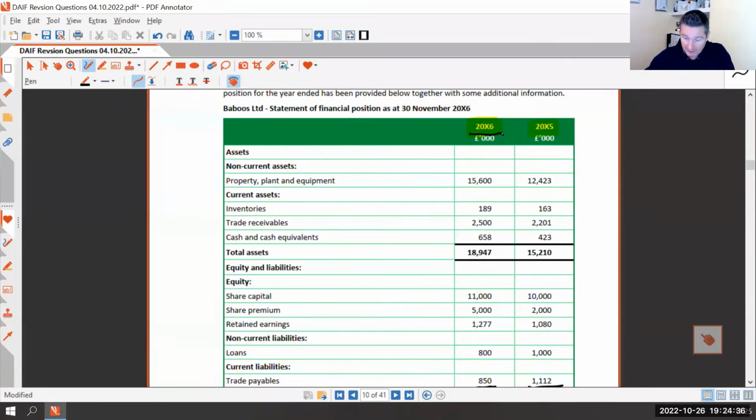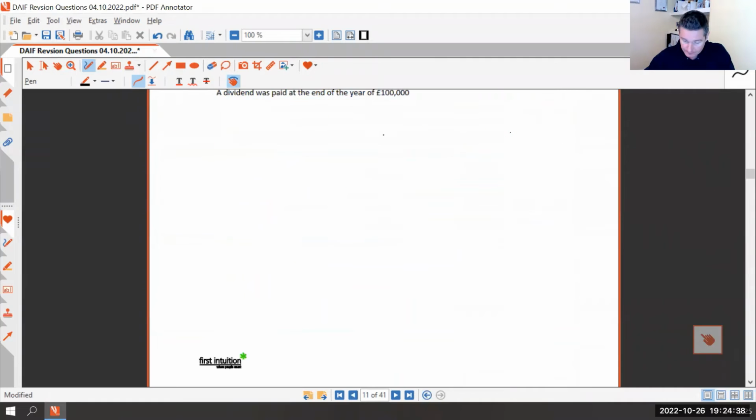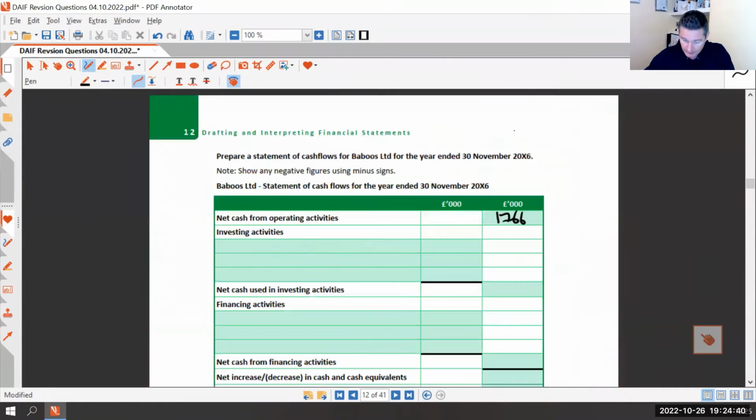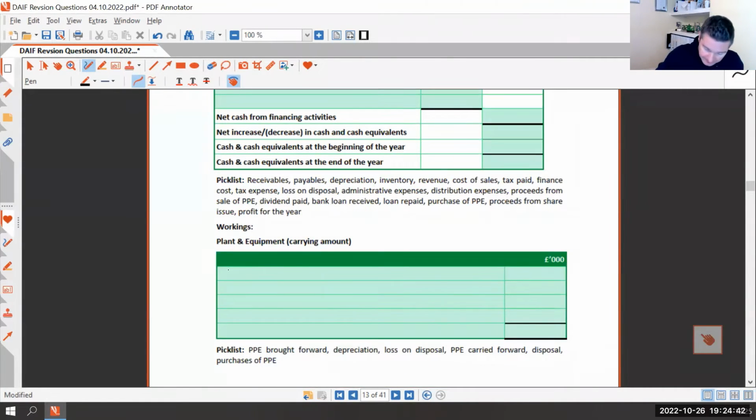So I'm going to put these figures in before I forget. So we had opening PPE, which was 12,423, and you've got closing PPE. At the end we had 15,600, I should say.